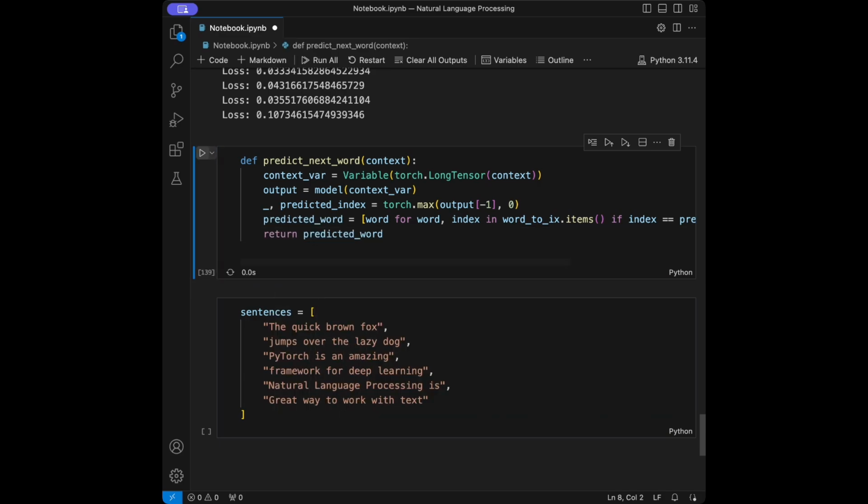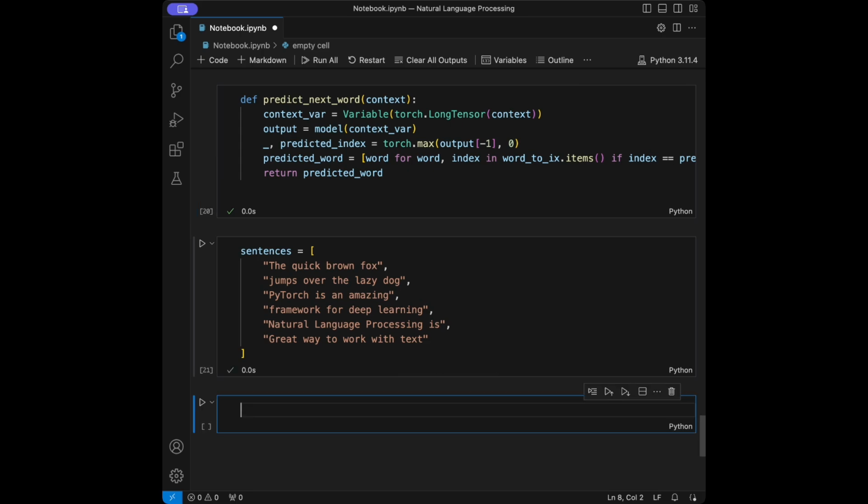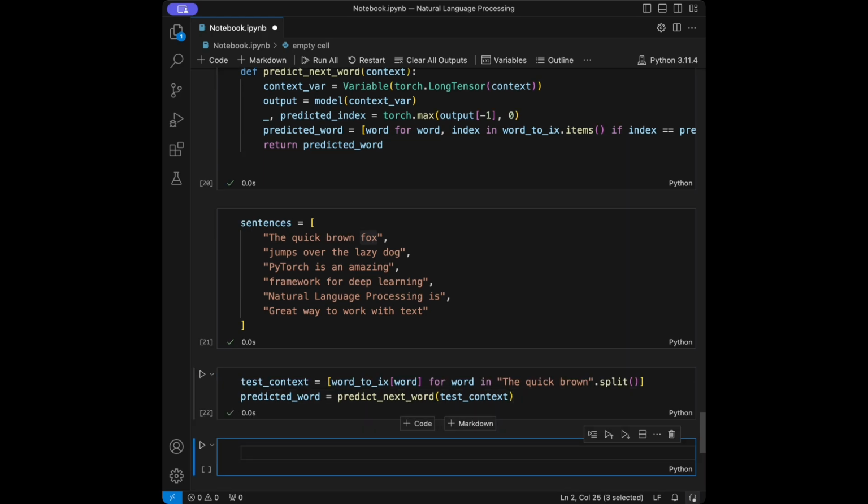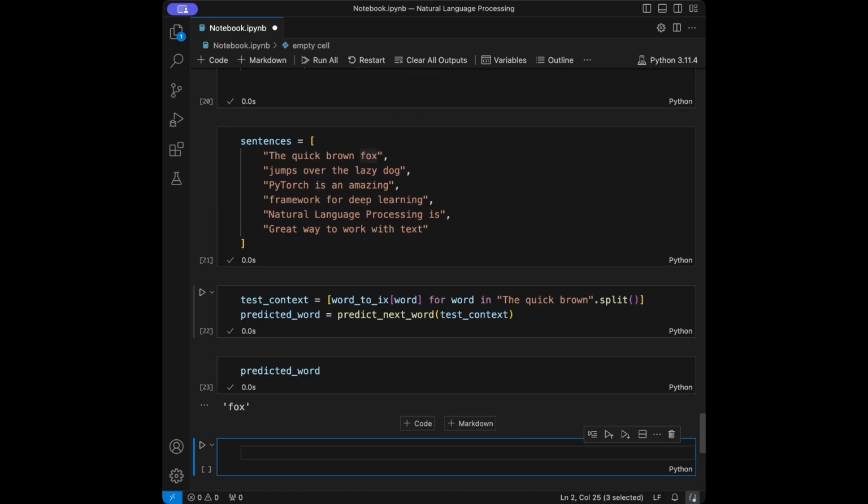So I'm just going to make it run, and then what I'm going to do is I will say test context, and it's going to be like word to index word for word in the quick brown, and we expect the fox after that, and I'm just going to say that split like this. And then I'm going to say predicted word is going to be predict next word function, and we'll pass the test context. Also there's a problem, let me quickly check. Yeah, this is the problem. Okay, now it's cool, and we can just make it run, and we can call the predicted word in here. So it's fox as we expected.